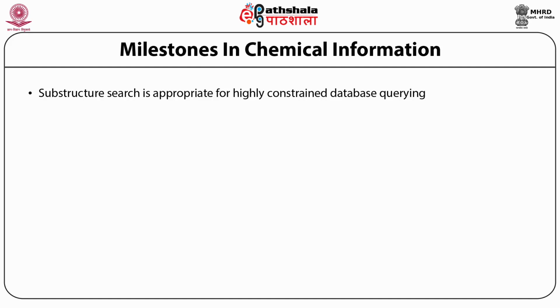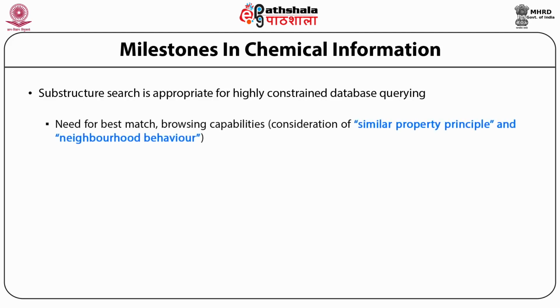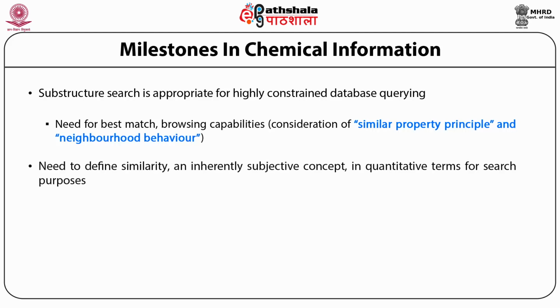Need not say why it is very beautiful to have a similarity measure. Why? Because the basic principle is the similar property principle, or neighborhood behavior. If two structures are very similar, they should have very near biological properties. In drug designing, you will all understand why it was sought that similar chemical structures can be identified. There are 2-3 different kinds of methods which we'll elaborate in the next module.